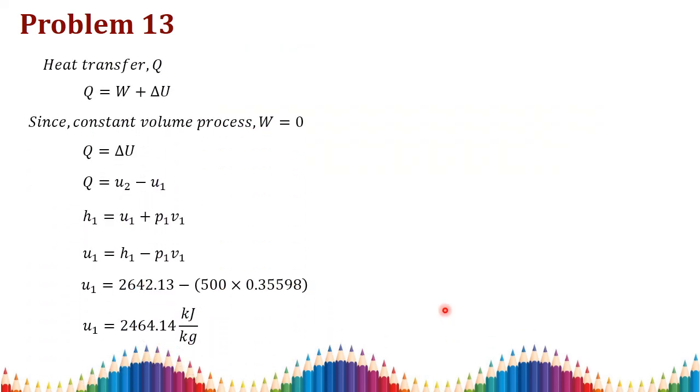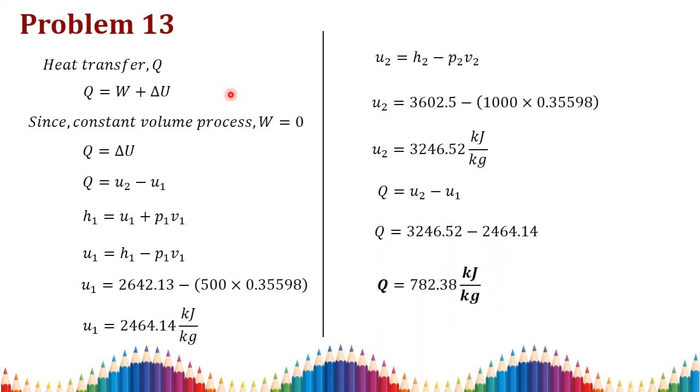Then we need to find out Q. So Q is equal to W plus delta U. Since it is a constant volume process, work done is 0. So Q is equal to delta U, that is Q is equal to U2 minus U1. We have H1 equal to U1 plus P1 V1, then U1 can be written as H1 minus P1 V1. So we find out all the values. Here only one concept we need to understand, that is we have to substitute the pressure in terms of kilopascal. Then U1 is equal to 2464.14 kilojoule per kilogram.